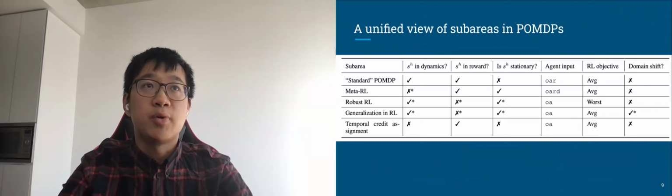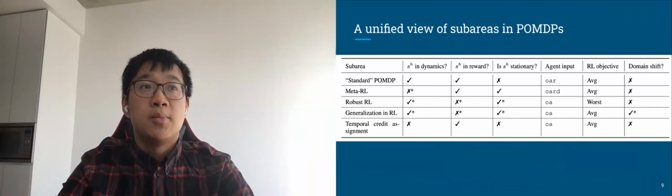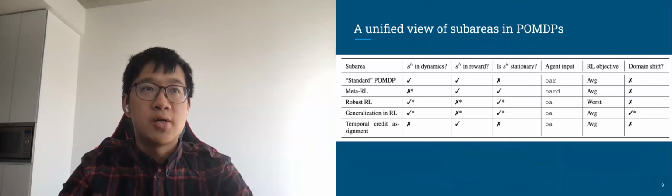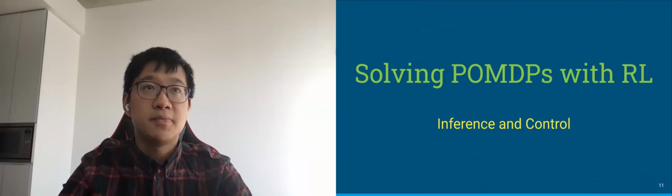In this work, we provide a unified view of sub-areas in POMDPs, including meta-RL, robust RL, generalization in RL, and temporal credit assignment. POMDPs are general, which means the methods that can solve POMDPs can also solve each sub-area, but not vice versa.